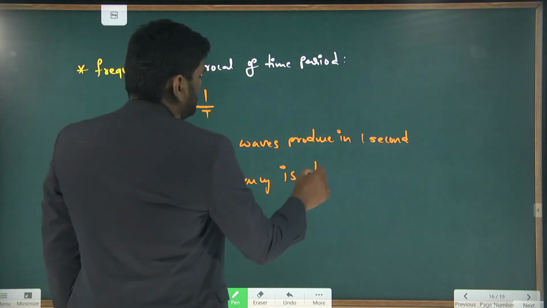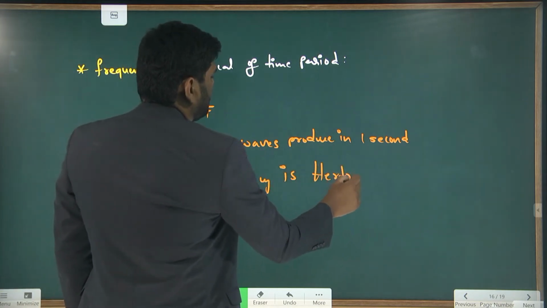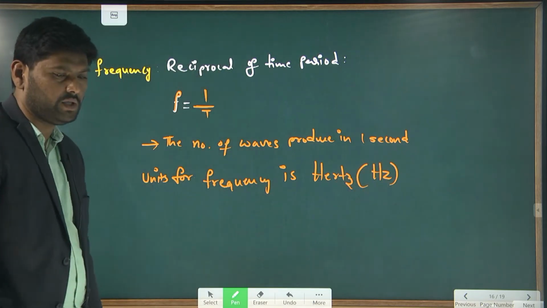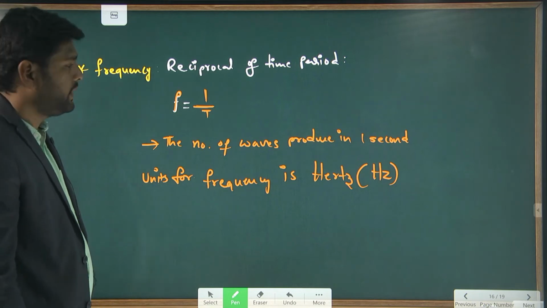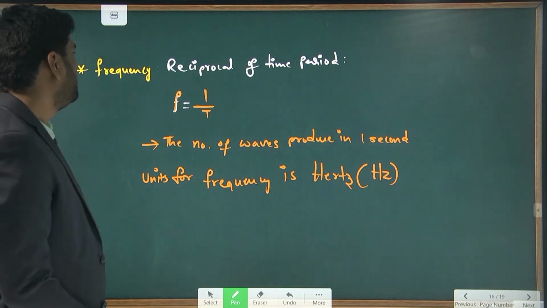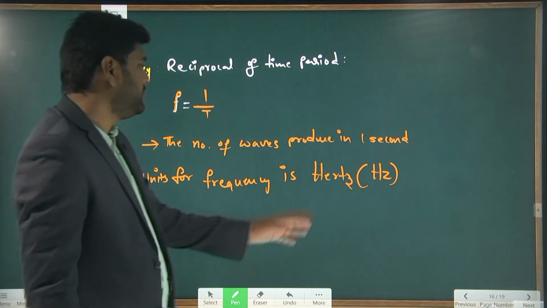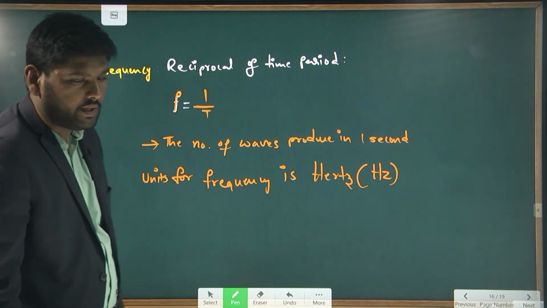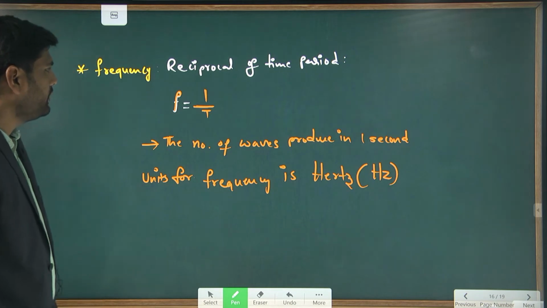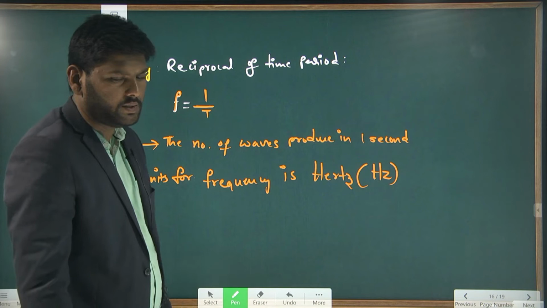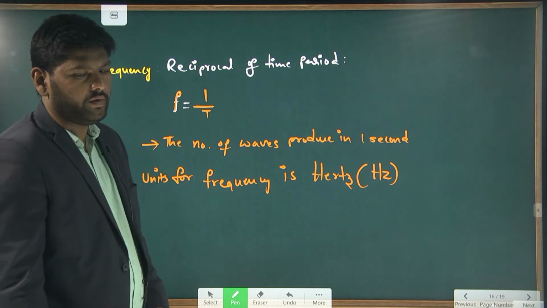The unit for frequency is hertz. Hertz is the frequency unit. This is the way we can define frequency: the reciprocal of time period, or the number of waves produced in 1 second.